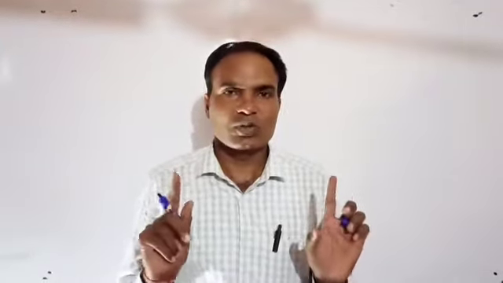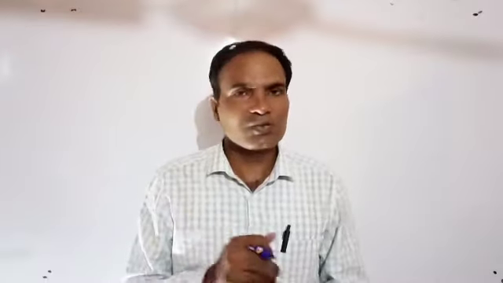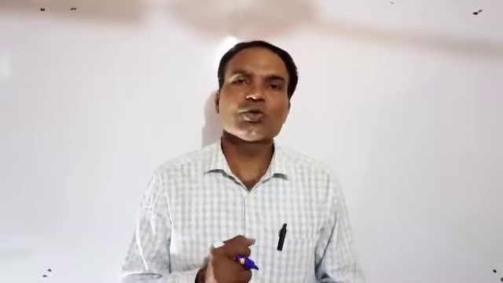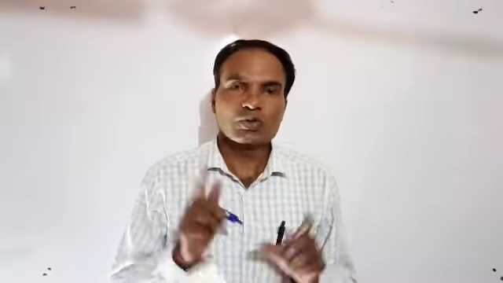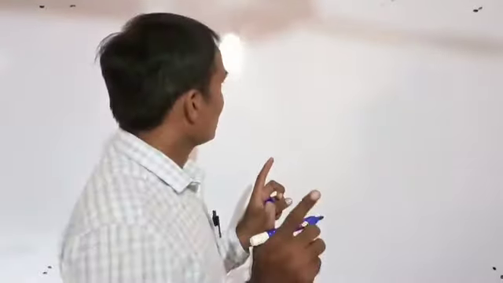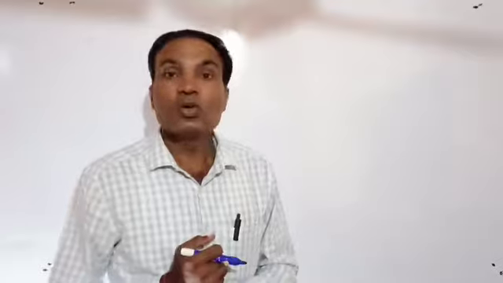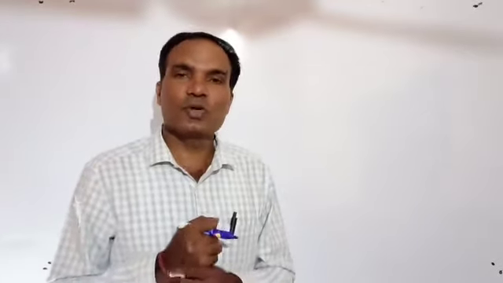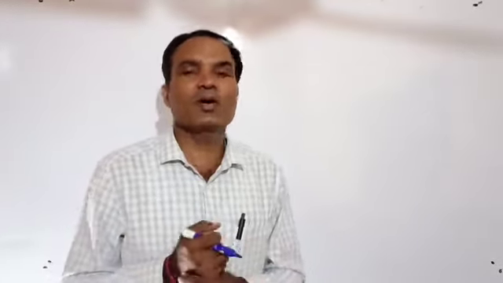First of all, we should know some common rules to change active to passive. We have to change subject to object and object to subject first of all. And in all passive voice, we always use verb third form. So two rules are important: we have to change subject to object and object to subject, and always use verb third form. Helping verb will be according to the tense we are changing.